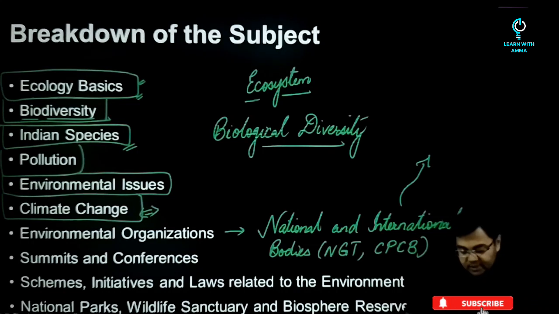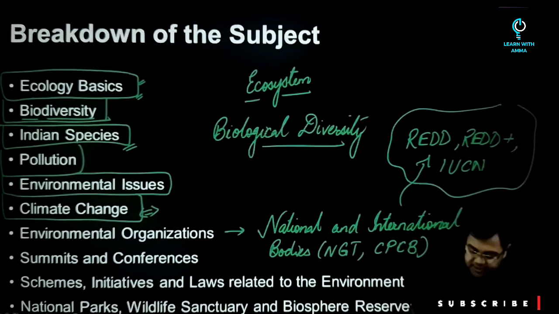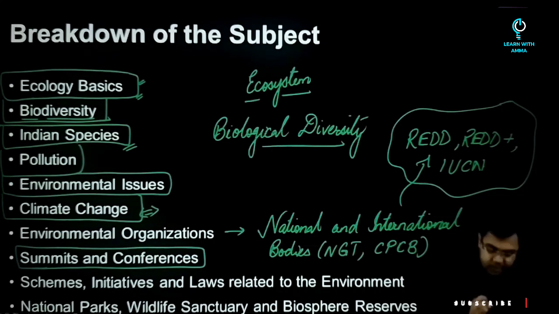For example, let's say REDD or REDD Plus or IUCN. All these kind of international bodies or international organizations will also be a part of your question paper most often. Then all the various summits and conferences that keep on happening.